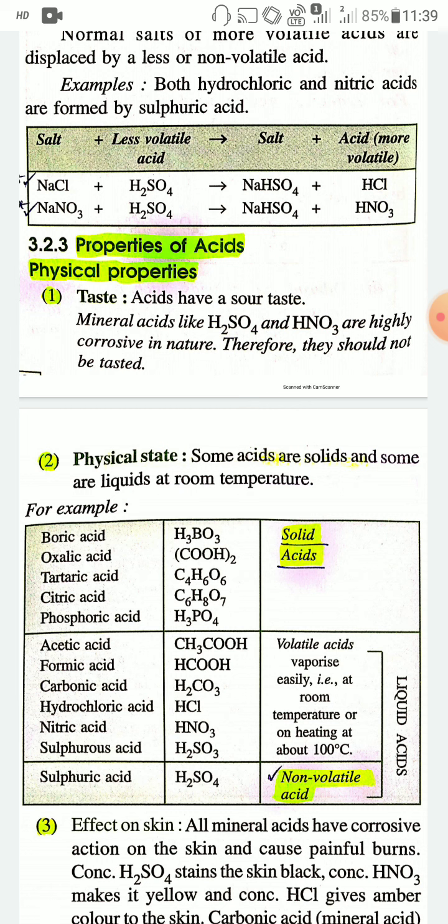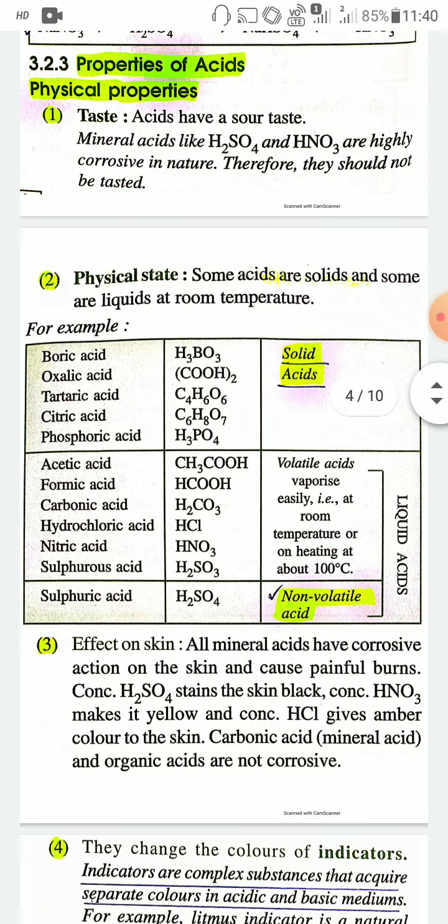And acetic acid, formic acid, carbonic acid, hydrochloric acid, nitric acid, sulfurous acid, these are volatile acids. And these acids vaporize easily at room temperature. And sulfuric acid, that is H2SO4, is an example of non-volatile acids. And you have to remember that all volatile and non-volatile acids are present in liquid state. That is, you can say these are liquid acids.